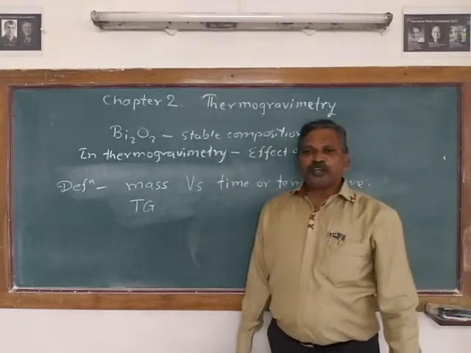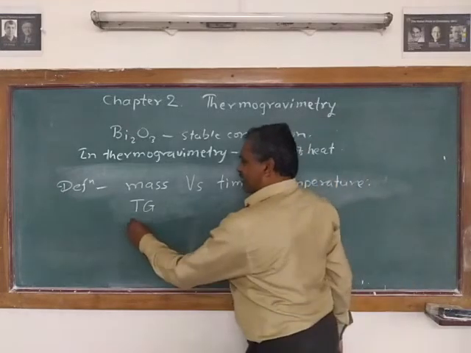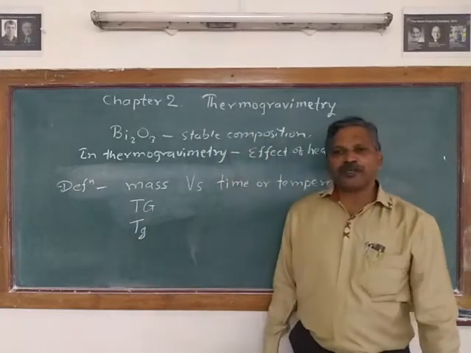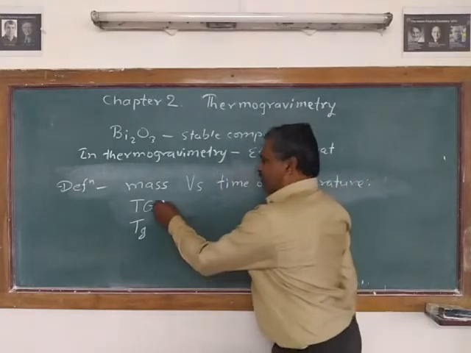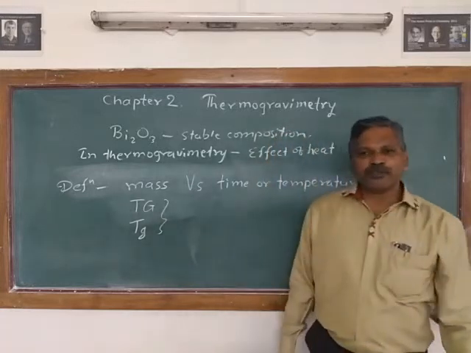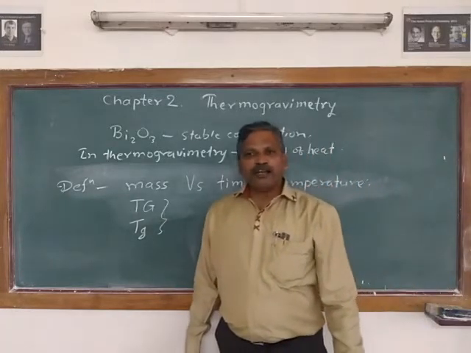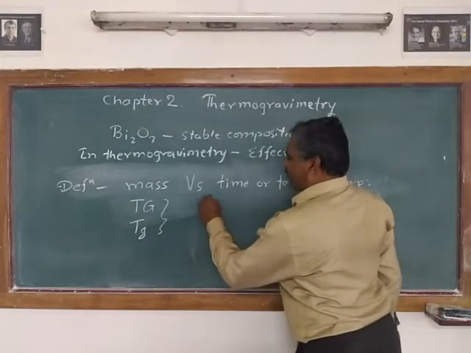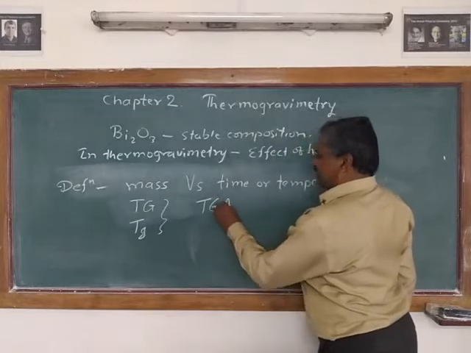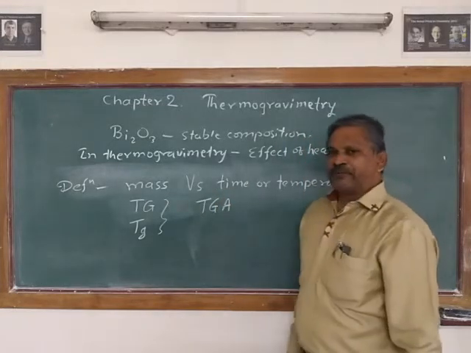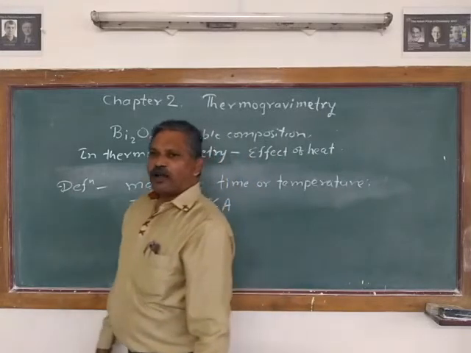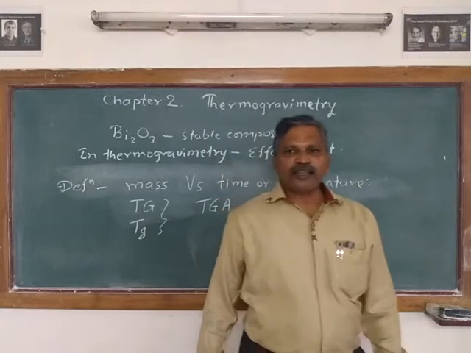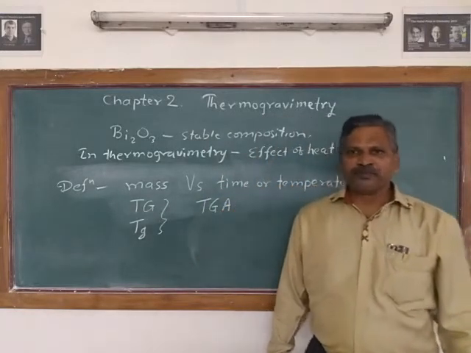But to avoid confusion with the glass transition temperature, which is also designated by the symbol Tg, many manufacturers and users prefer to call this technique thermogravimetric analysis, designated by the letters TGA. The apparatus is called a thermobalance, or less frequently a thermogravimetric analyzer.